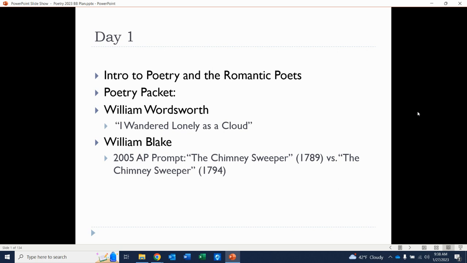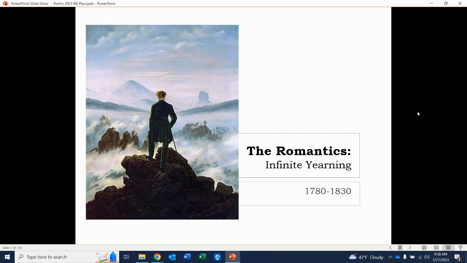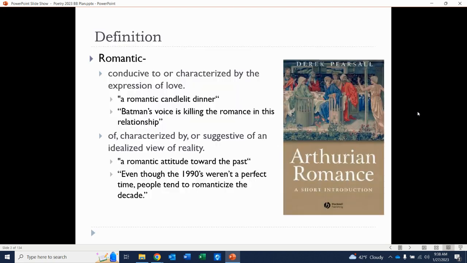We're going to be looking at a lot of these poems throughout the unit, and we're going to get started with the Romantics, the Romantic era of poetry. You'll see why in a little bit. Call it infinite yearning here. Basically, looking at a lot of British poets from 1780 to about 1830.